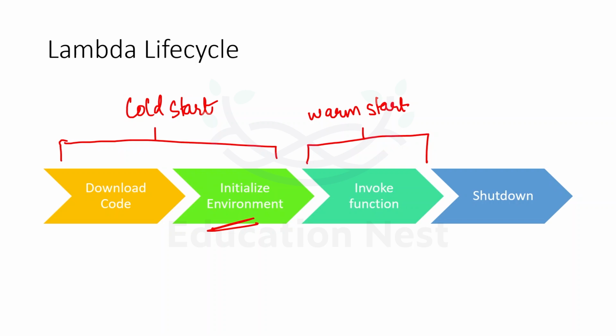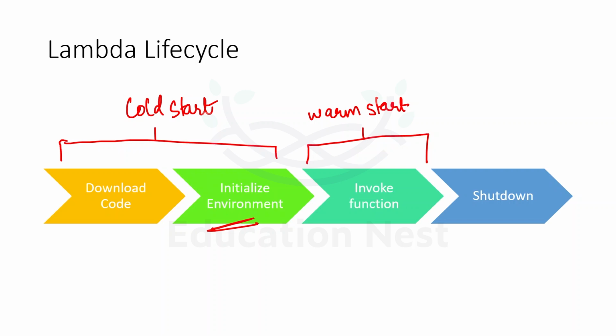Then Lambda will load the code into memory that is to be run. And the Lambda runtime manages the resources required to run the function and support the lifecycle of the function's runtime. So the process of creating and mounting the environment is called cold start.